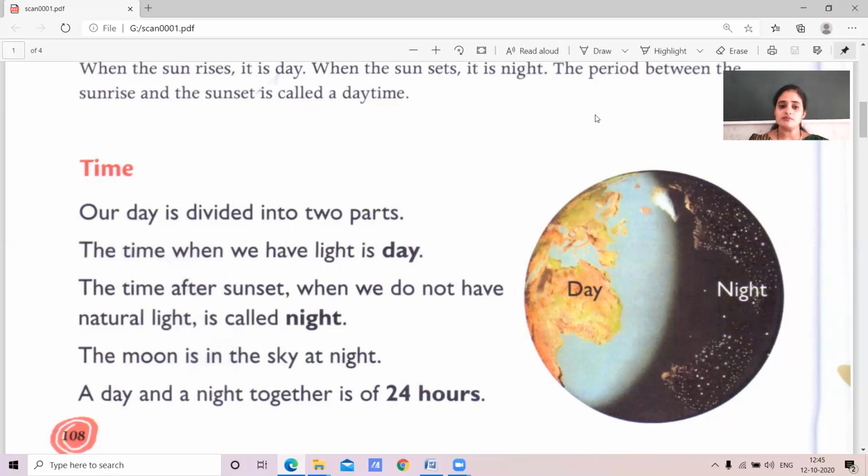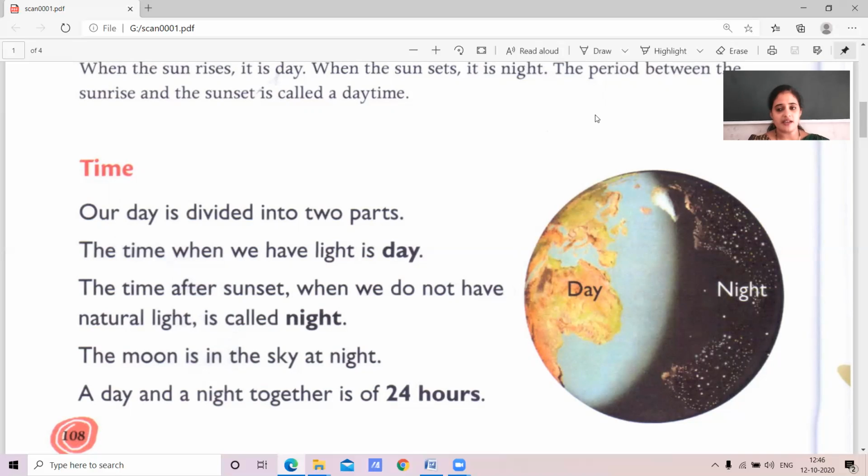And the time after sunset, we call night. The moon is in the sky at night time. Yes, we can see the moon at night time.